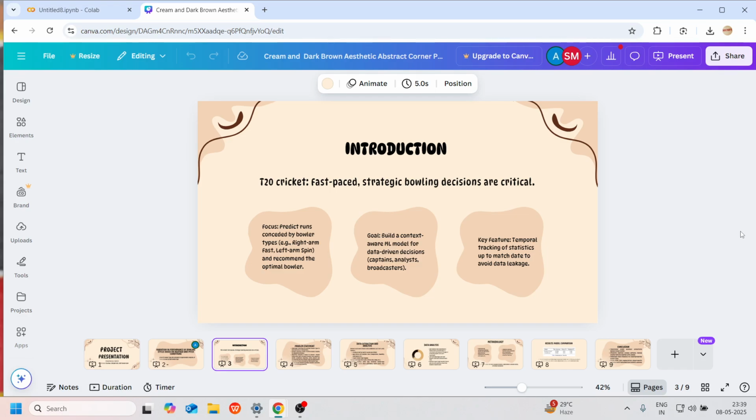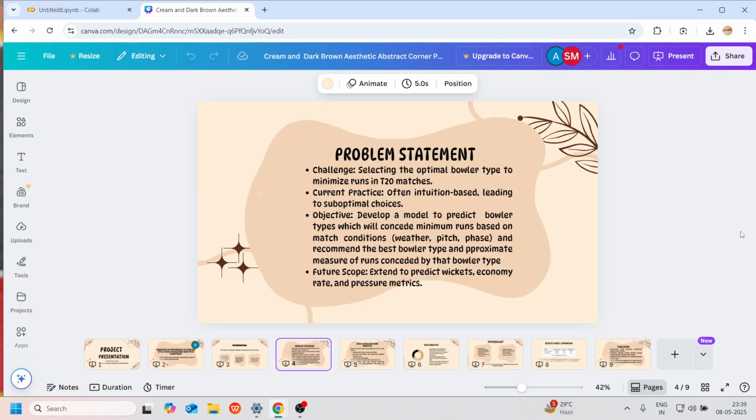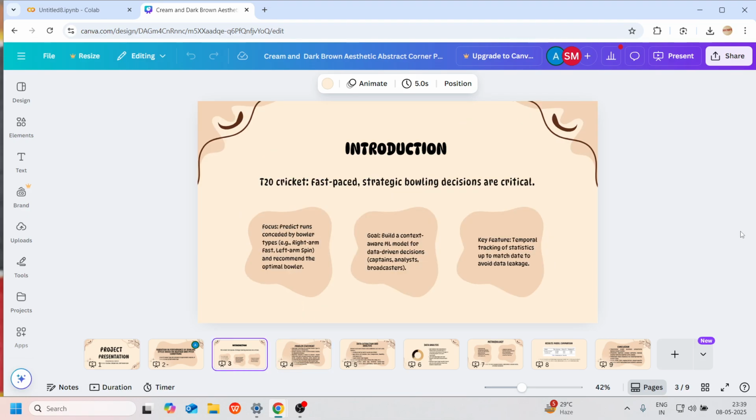Our focus is predicting the runs conceded by the bowler types, and for this we have considered only six bowler types: left arm spin, pace and medium pace, and right arm spin, pace and medium pace. The goal is to build a context-aware model which predicts the decision by taking input of various features like weather, soil condition, and other parameters like the runs conceded by that bowler type at that particular venue, or in that particular bowling phase like the death overs or the power play.